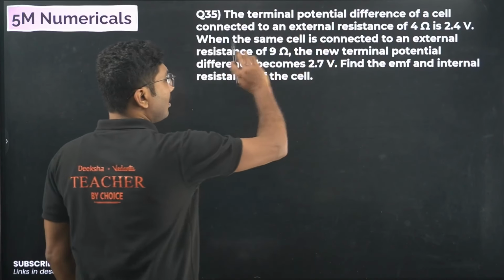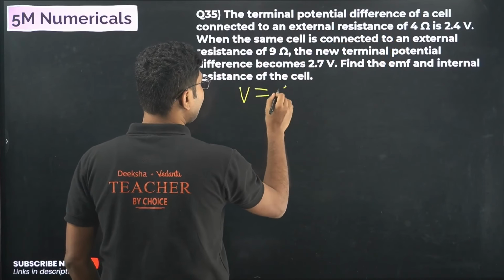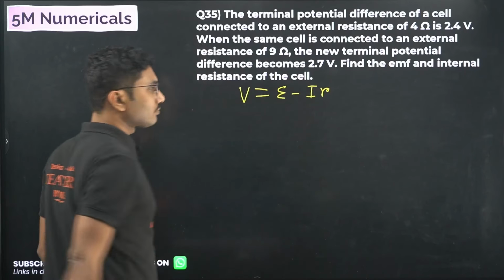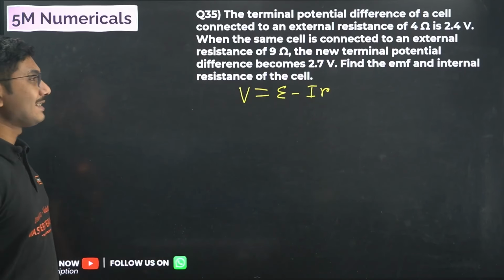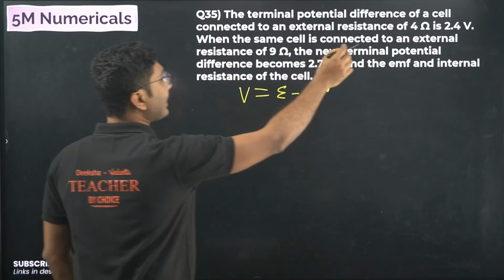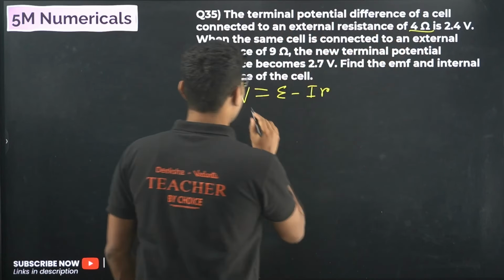What is the terminal voltage? Terminal voltage, always remember, is given by epsilon minus I into R. So in the first case, terminal voltage is given 2.4 when you are connecting to an external resistance of 4 ohm. Now what is V?